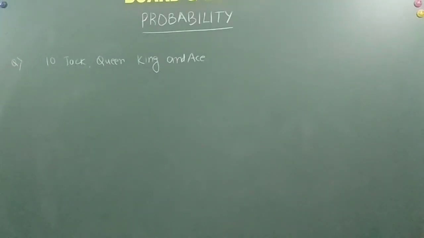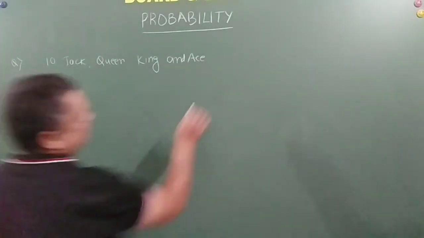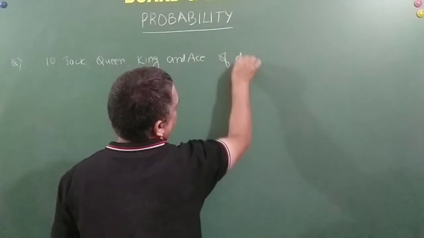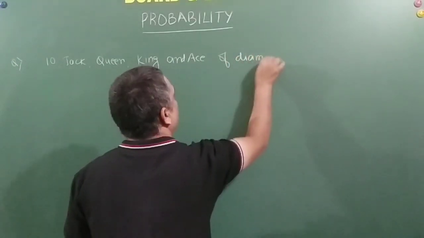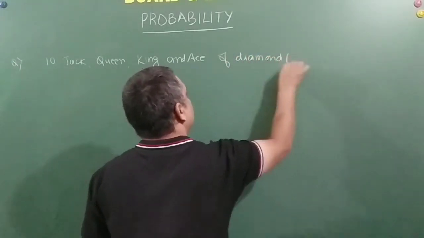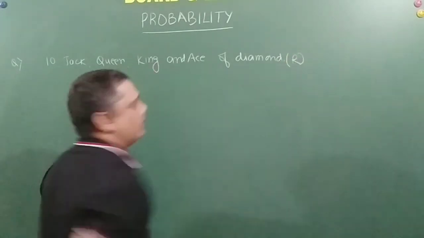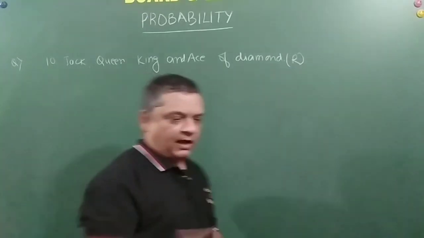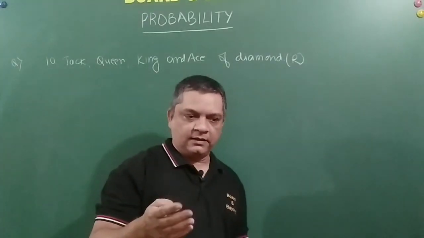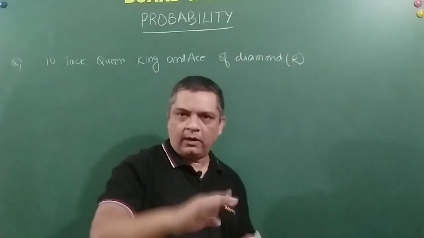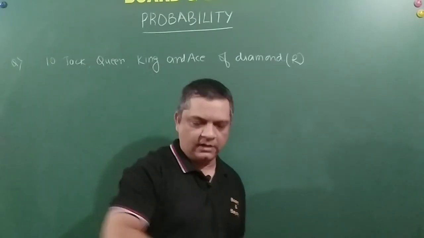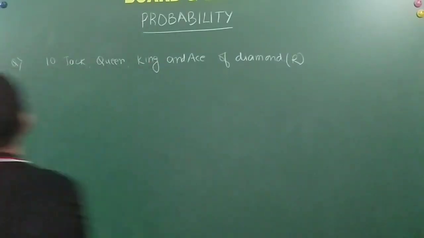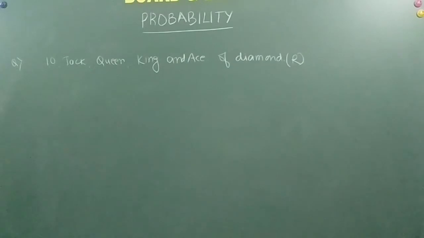Ace of diamond, of diamond means red in color; I will mention it here only. These 5 cards are well shuffled and placed on the back side on a table, with their face downwards.